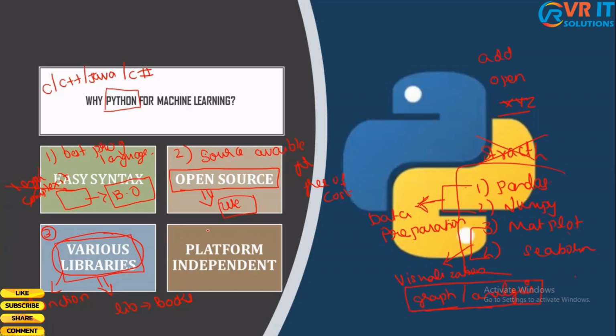And the last point is platform independent. What do I mean by platform independent? It means you can build and run your Python on any system, let it be a Mac system, a Linux system, or Windows. You can build and run your Python in any one of these systems. So it is platform independent.